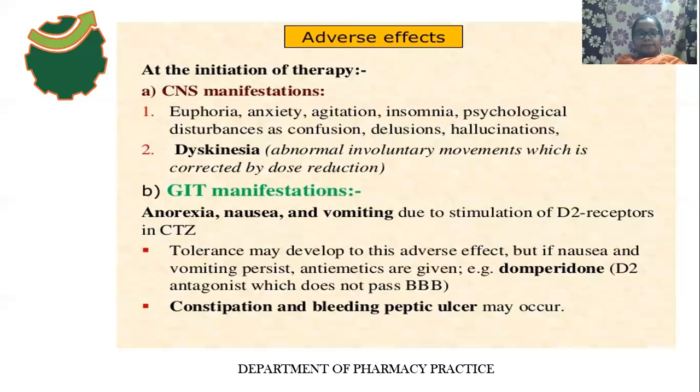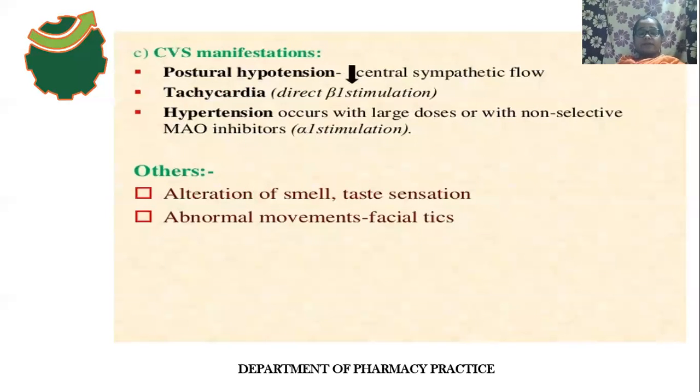And what are the CVS adverse effects? That is postural hypotension. Postural hypotension occurs due to a decrease in sympathetic outflow. Why the decrease in sympathetic outflow? Because dopamine is also formed in the autonomic ganglia, and the excess level of dopamine in the autonomic ganglia may block ganglionic transmission.